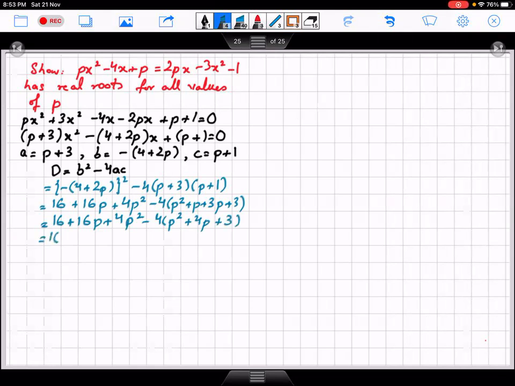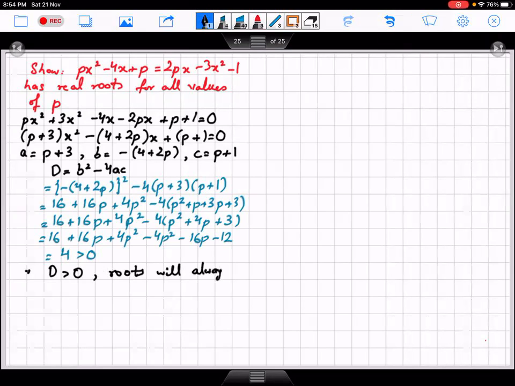So this becomes 16 plus 16p plus 4p square minus 4p square minus 16p minus 12. So this is 4, which is greater than 0. So it means d is greater than 0. Roots will always be real.